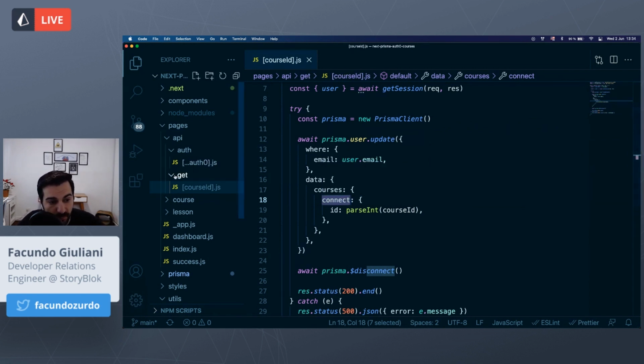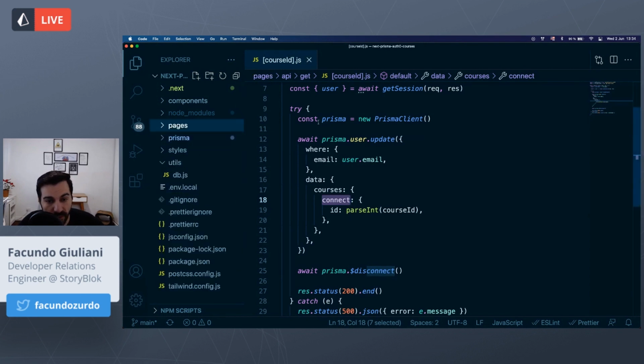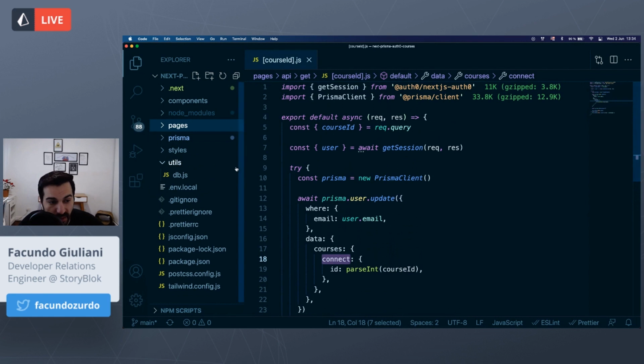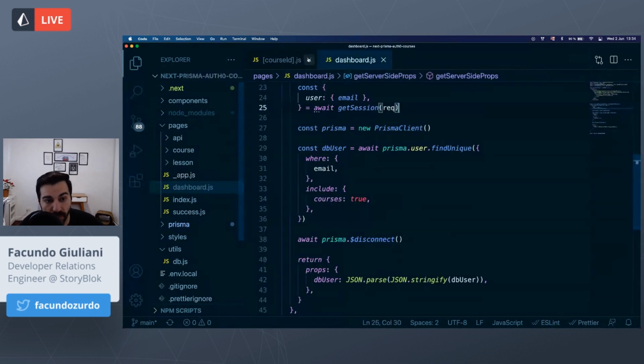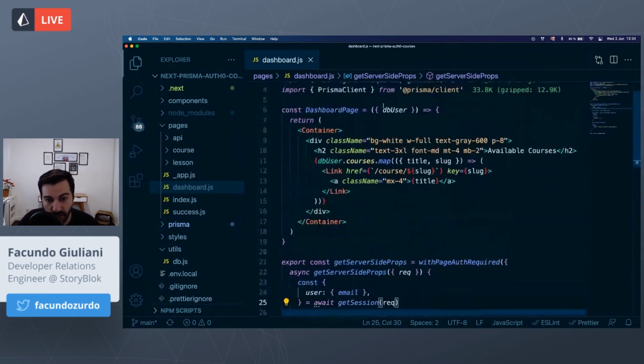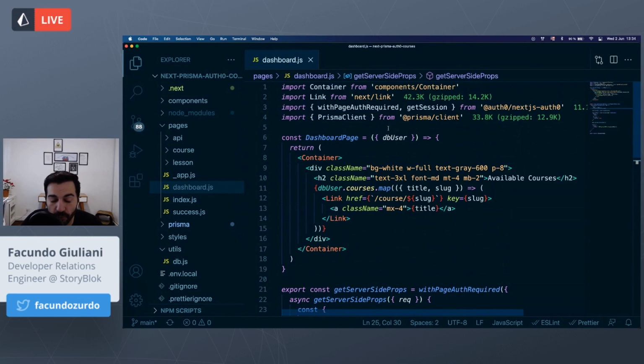Another interesting page that we can see to verify how we are handling the authentication is the dashboard page. So I will go to pages, dashboard, and remember that this dashboard is only visible to logged in users. So we will have the same getSession function that we used before to get all the information related to the logged in user.